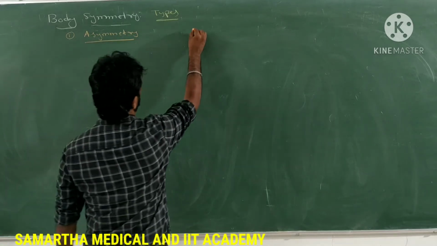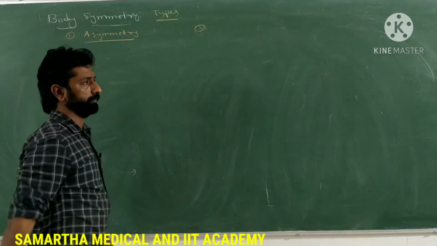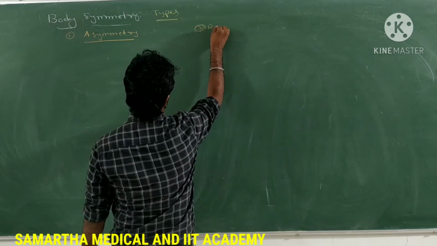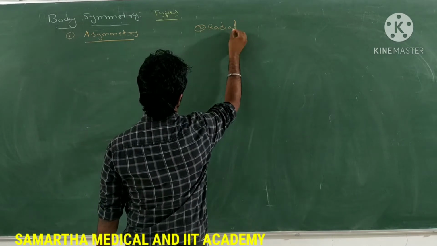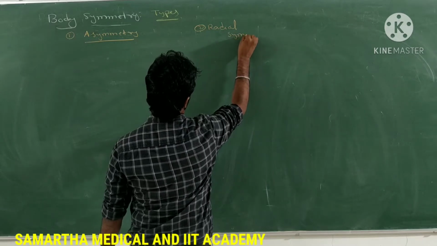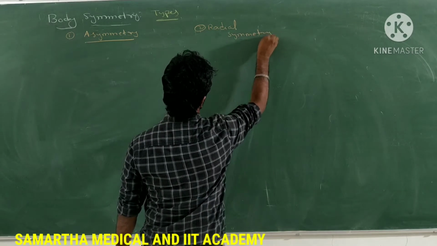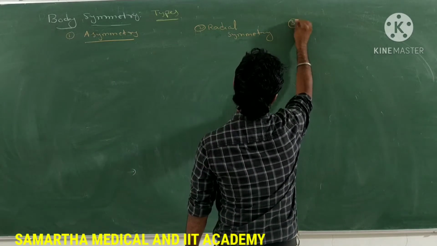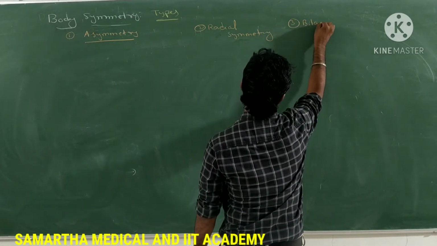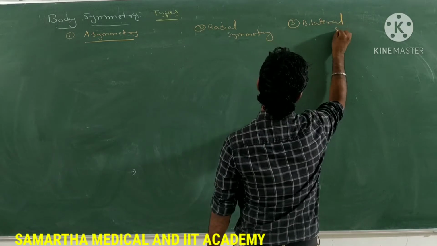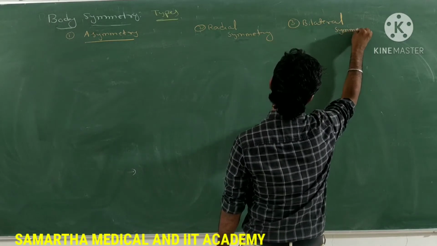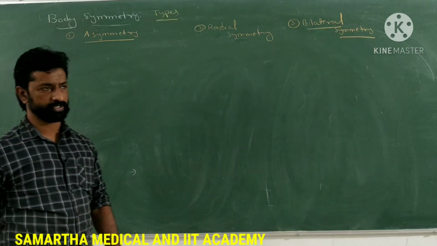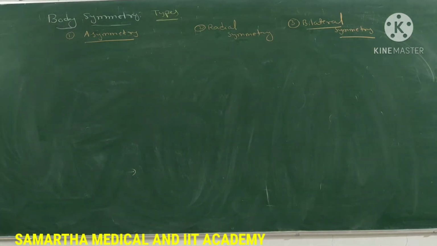And the second one is radial symmetry. And the third one is bilateral symmetry. So these are the three types of symmetries which can be observed in animals.